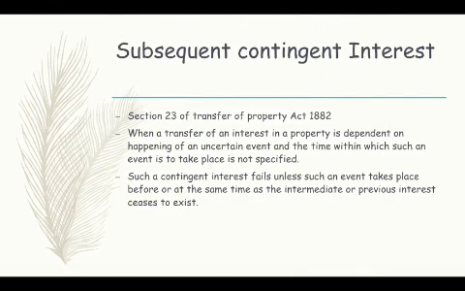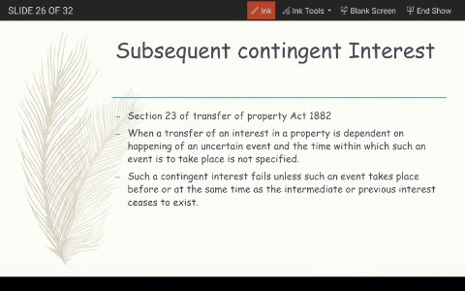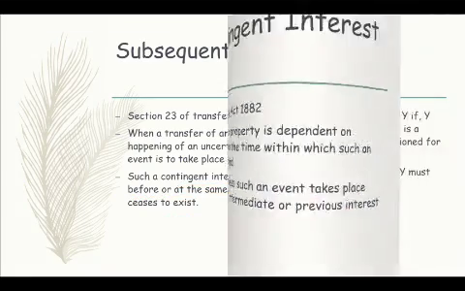Now, section 23 deals with subsequent contingent interest. Subsequent contingent interest is when a transfer of an interest in a property is dependent on the happening of an uncertain event, and the time within which such an event is to take place is not specified. So such a contingent interest fails unless such an event takes place before or at the same time as the intermediate or previous interest ceases to exist.